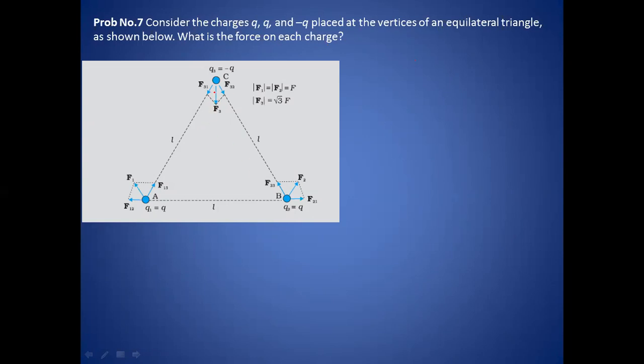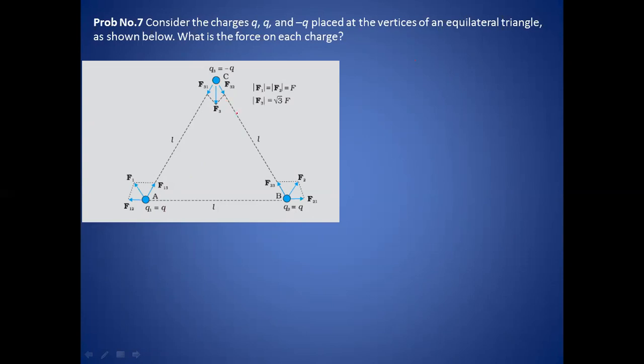So if I first consider this point C, here the charge is minus q. This minus q charge will be attracted by this plus q charge and this plus q charge.